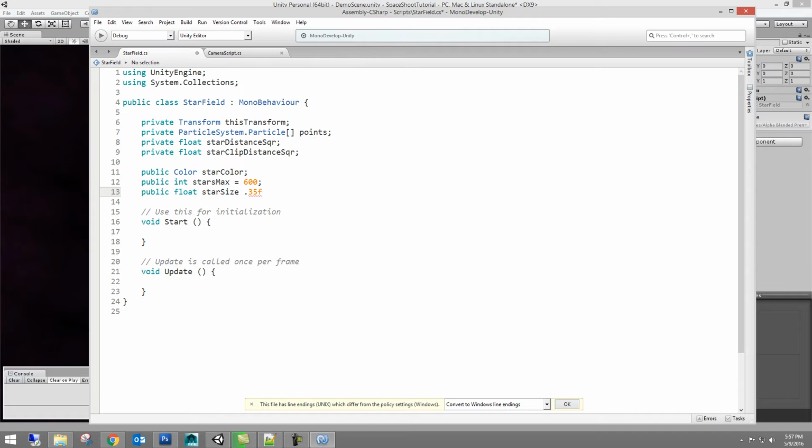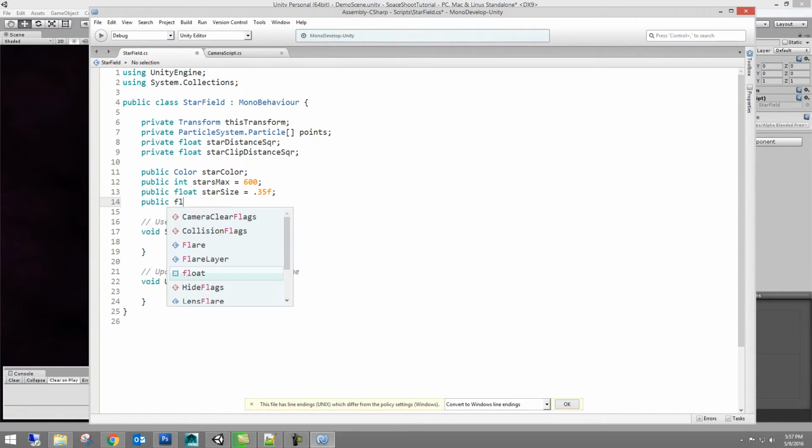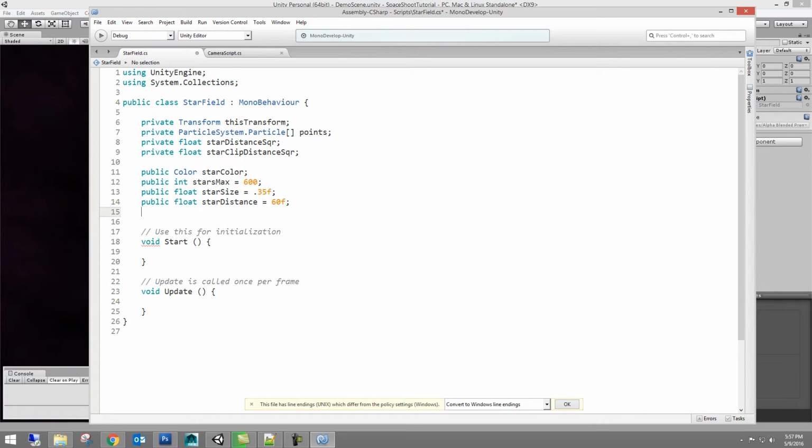From trial and error, I discovered that 0.35 was a pretty nice size to start out with for my stars. You might find a different size that you like for your own taste. 60F, star distance. And the last variable we need to declare here is public float star clip distance, and we'll say clip it 15 units out.